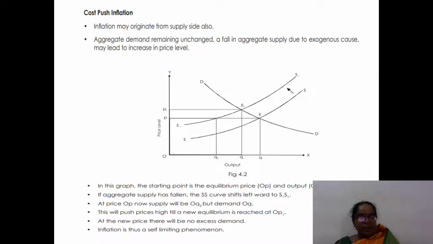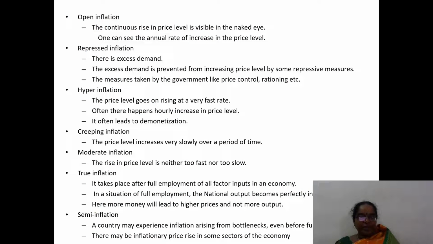If the aggregate supply has fallen, the SS curve shifts leftwards to S1. At price OP, supply will now be OQ2 but demand is OQ. This will push prices higher until the new equilibrium is reached at OP1. So OP1 is the new equilibrium level. At the new price, there will be no excess demand. So inflation is a self-limiting phenomenon. From the figure, we know that inflation is a self-limiting phenomenon.